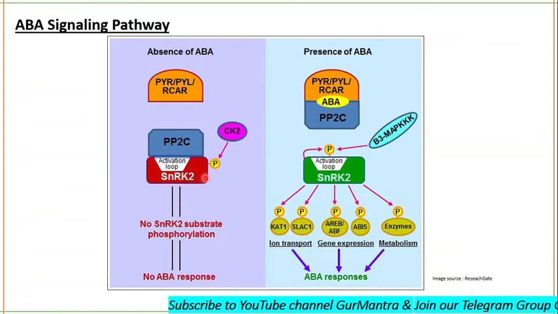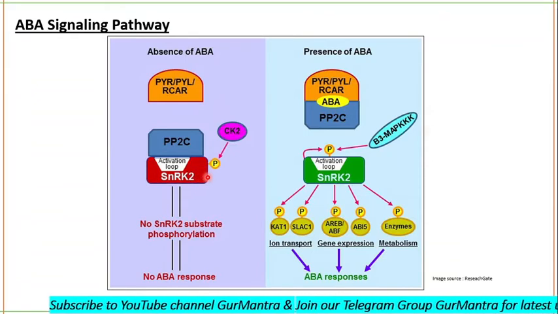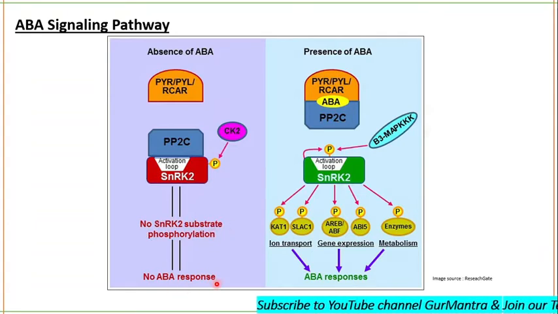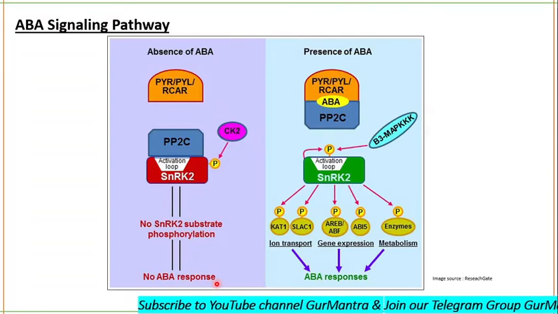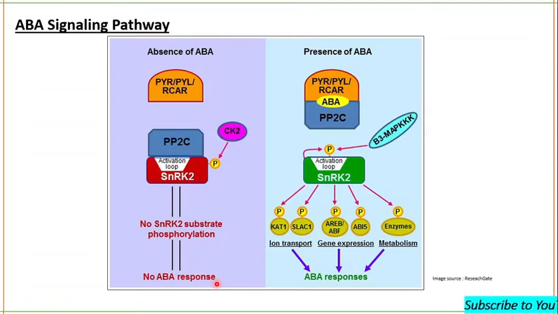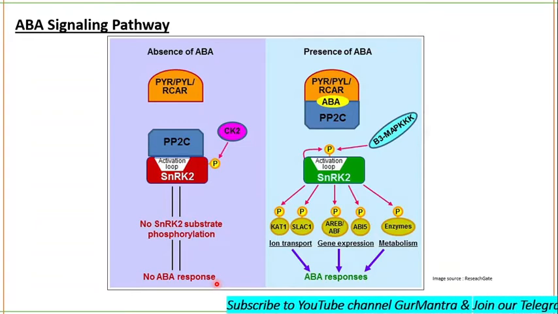If SNRK2 is dephosphorylated, there will be no ABA response, because in its dephosphorylated state, SNRK2 will not be able to phosphorylate the other proteins which are responsible for the ABA response.